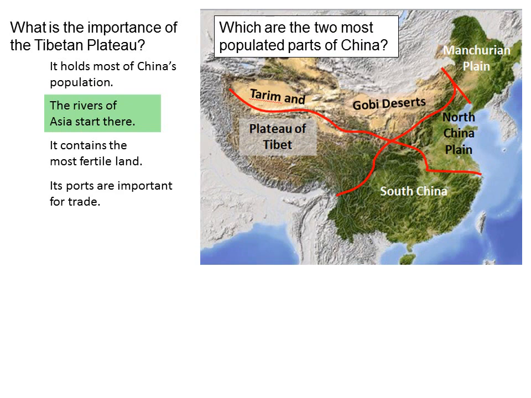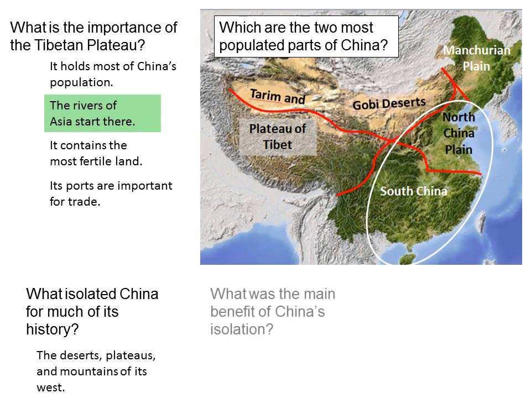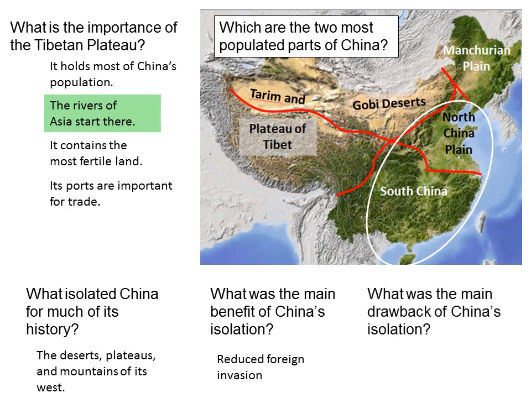Which are the two most populated parts of China? What isolated China for much of its history? What was the main benefit of China's isolation? And what was the main drawback of China's isolation?